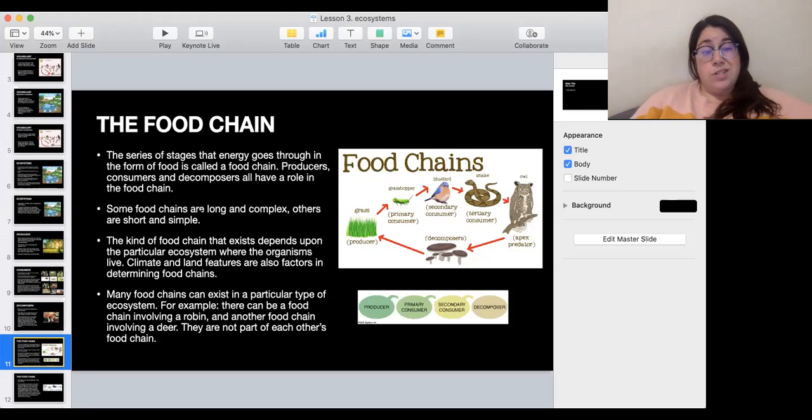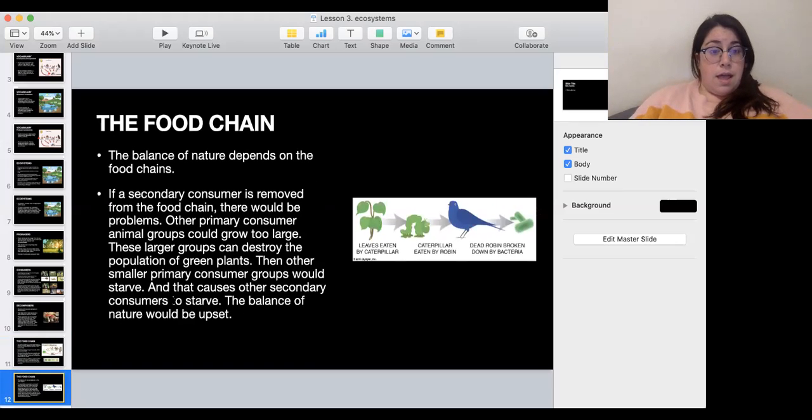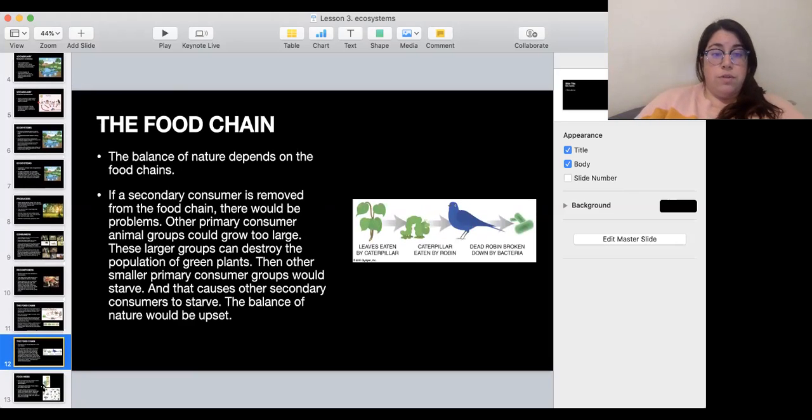Some food chains are long and complex, and others are short and simple. The kind of food chain that exists depends upon the particular ecosystem where the organisms live. So climate and land affect the food chain. Many food chains can exist in a particular type of ecosystem. For example, you can have a food chain involving a robin. A robin is a type of bird. And then you can have another food chain involving a deer, all in the same space. And they are not part of each other's food chain. And the balance of nature depends on the food chains.